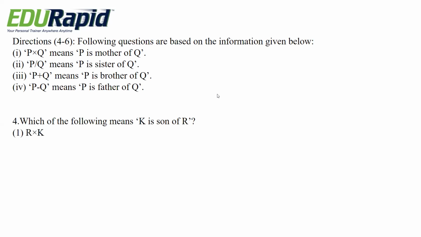Options are R into K, R minus K, K plus T into R, R minus J plus K plus M, none of this.